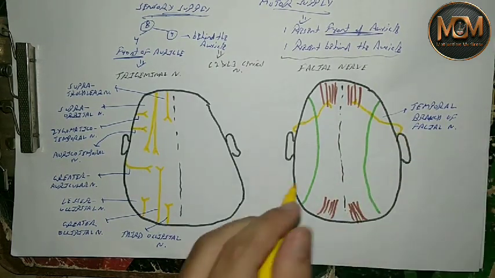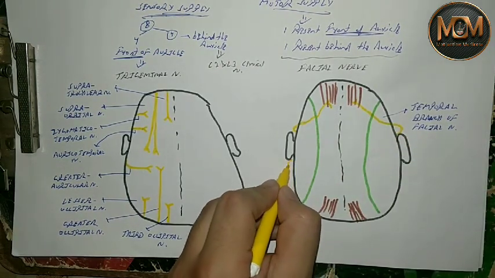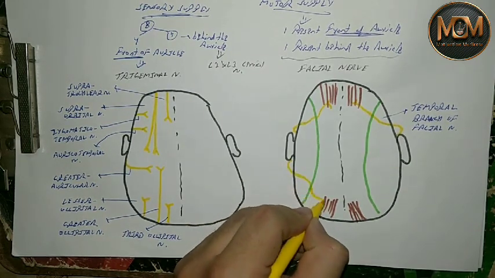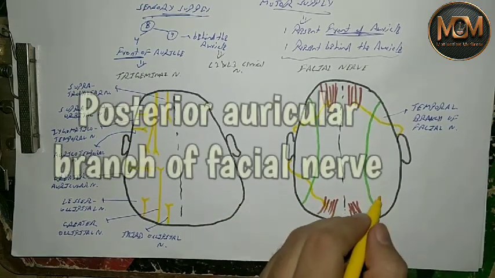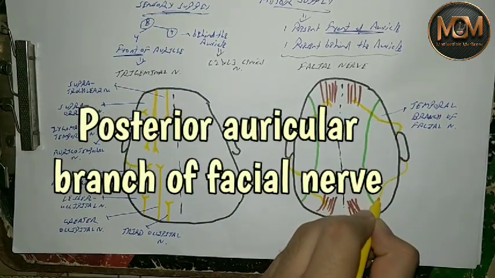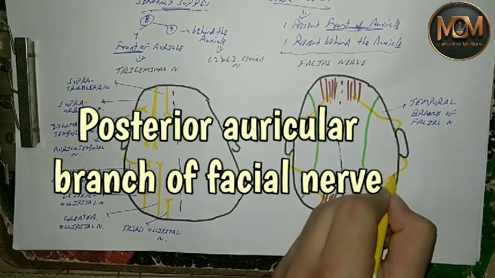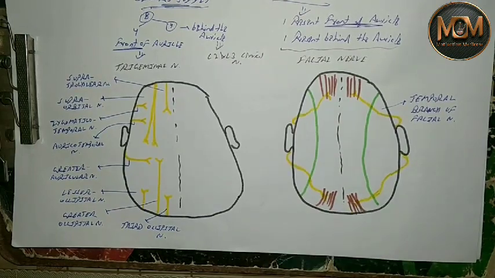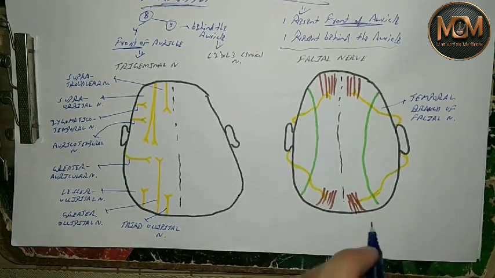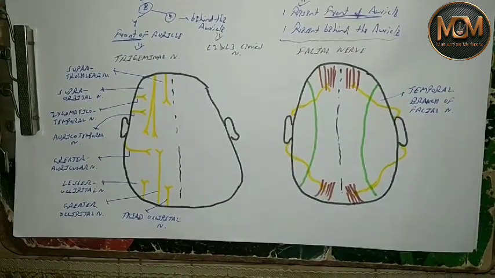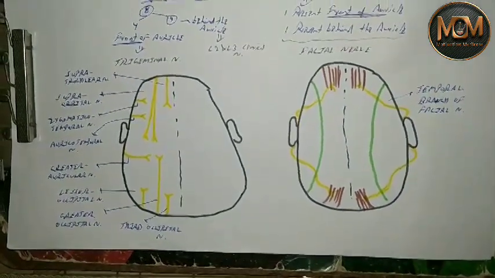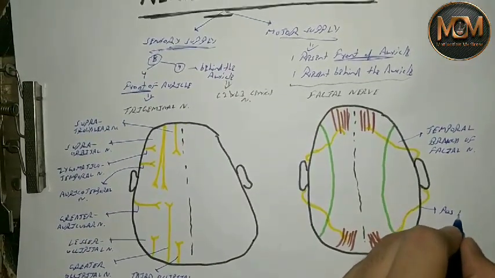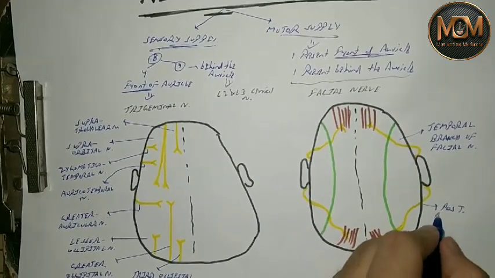And one is present behind the auricle. Since this nerve is present behind the auricle, we are calling it the posterior auricular branch of the facial nerve, present on both sides.